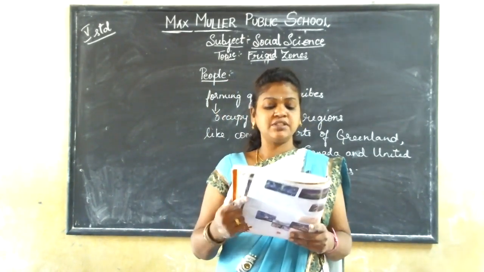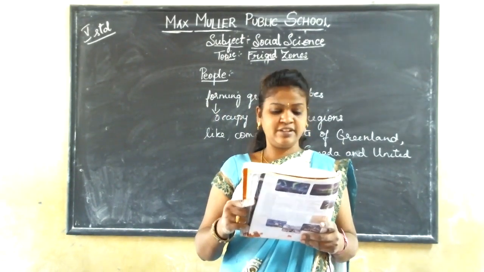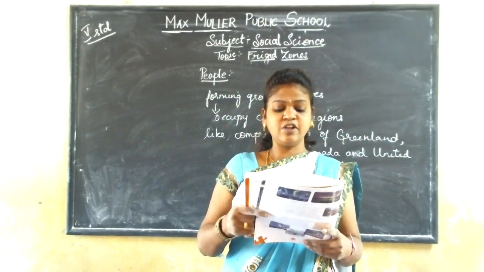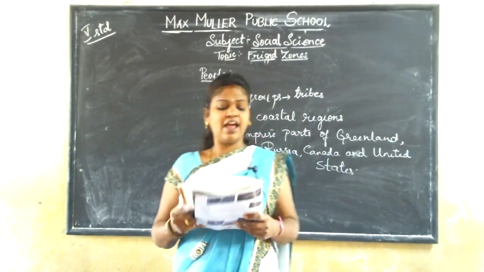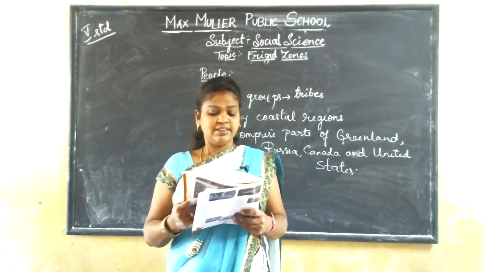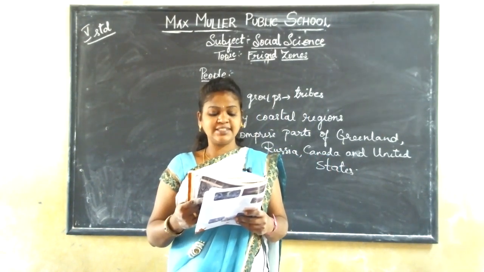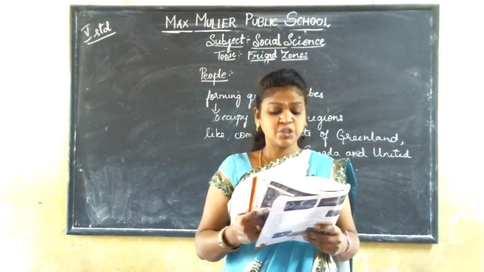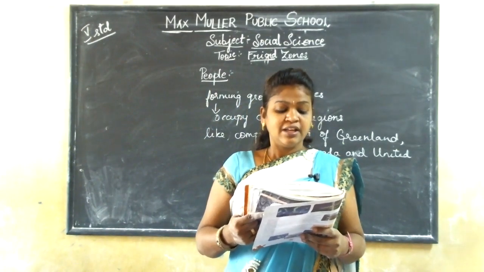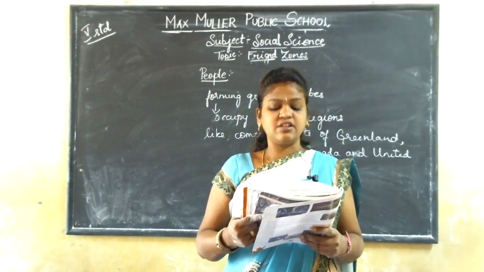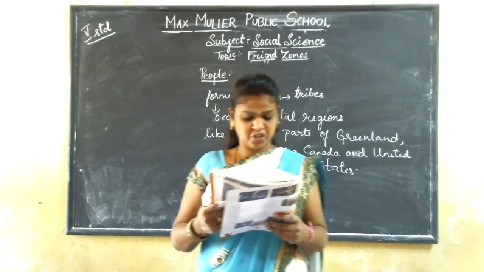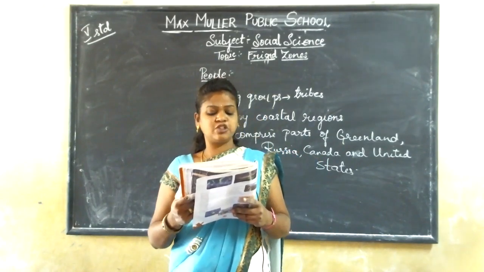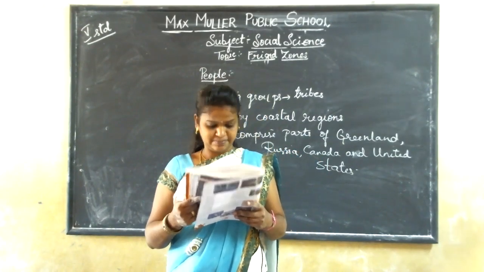Some of the tribes are the Inuit of Russia, Canada, and Greenland. The Lapps of Scandinavia, which consists of Denmark, Norway, and Sweden. The Yakuts and Chukchis of Siberia, which is in Russia, and the Aleuts of Alaska.